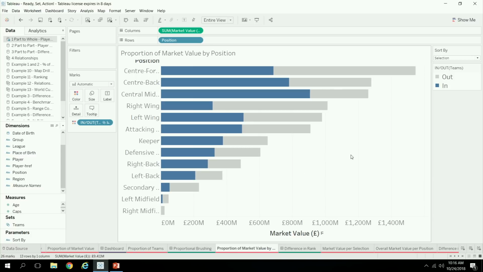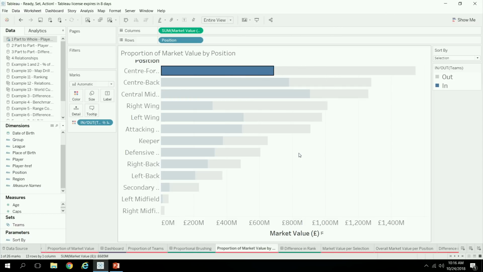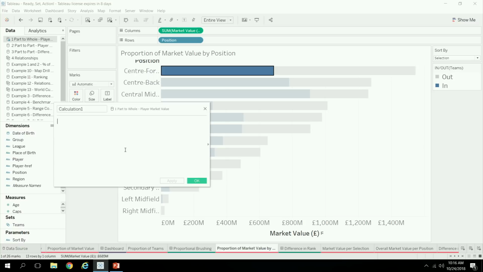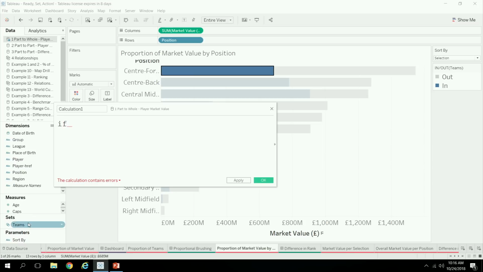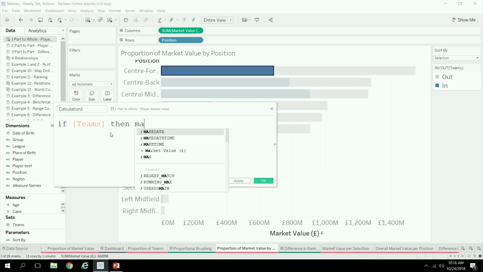We already have the overall market value. That's what this bar is giving you. Now we need to compute just the blue part as its own metric. We can do that through a calculation that conditionally returns the market value just for the players that are in the set. The way that this works in the calcs syntax, and I will confess that this boggled my mind when I first learned this a few years ago, is: if set, then return the market value. The reason this is the way that you express this is because a set is in or out.